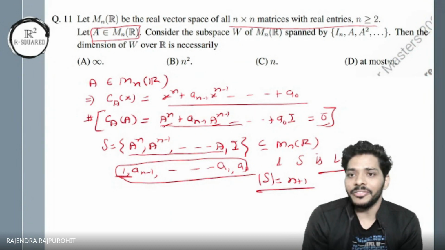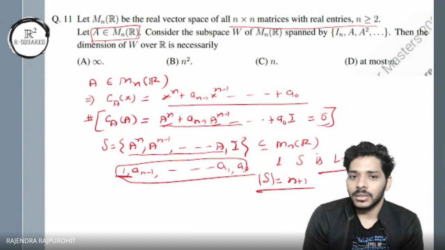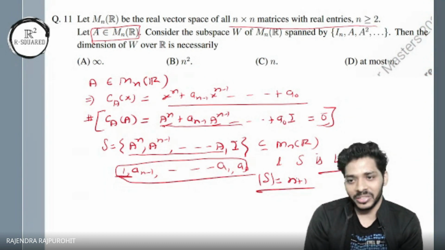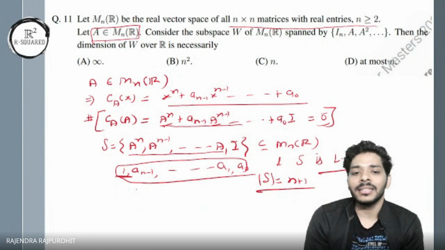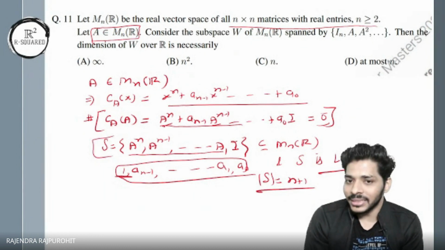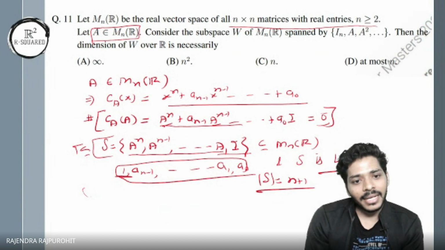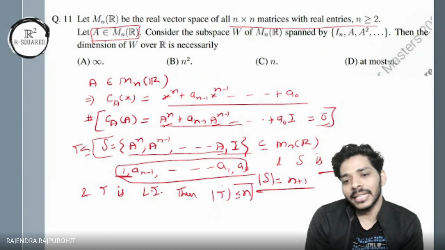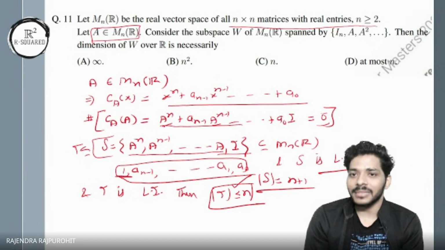Right? Because if I take A to be the identity matrix, then all of the powers are identity, and your n is maybe 2023. So we cannot guarantee that the dimension will be n or n plus 1, but we can guarantee that if you want to take an LI subset T contained in S, then the cardinality of T never exceeds n. That means the number of linearly independent vectors in this set can be at most n.